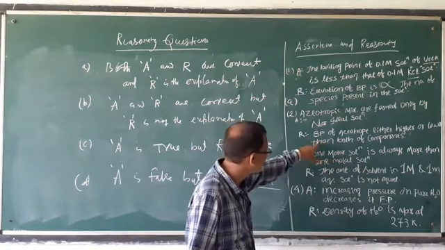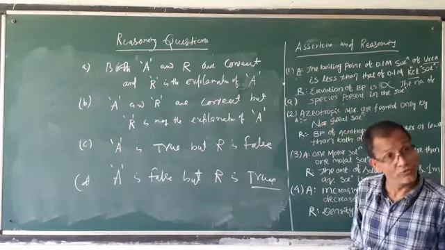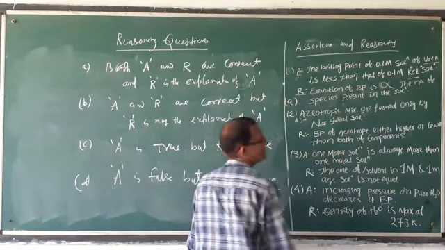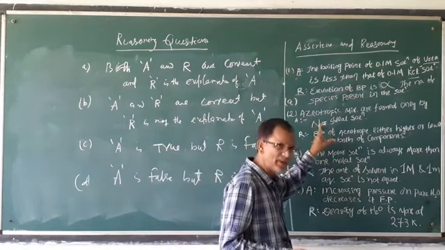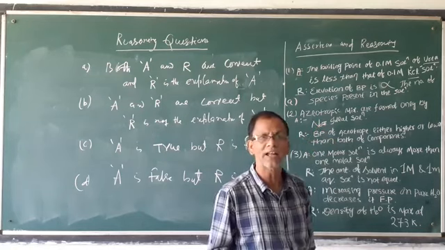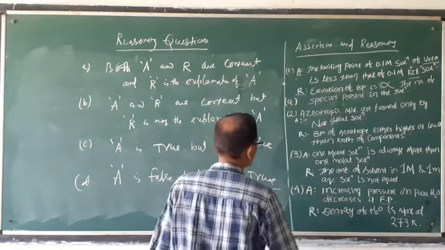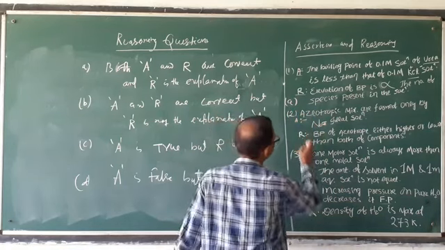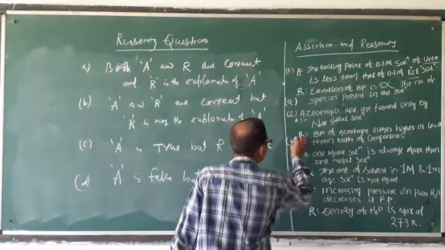Both are correct, but R is not the correct explanation of A. The question is why a non-ideal solution gives an azeotropic mixture. That is not explained. The statement is true, but it is not correctly explained. The answer should be like this: non-ideal solutions have different intermolecular attraction. It is not mentioned. That's why A is true, R is true, but R is not the correct explanation of A. That's why the answer will be B.